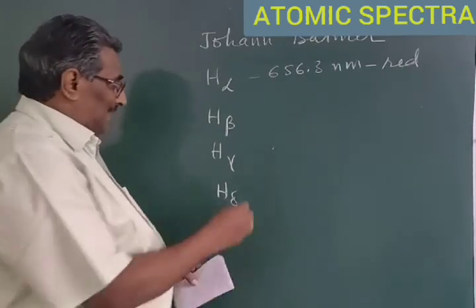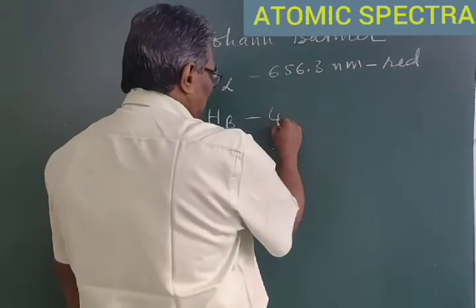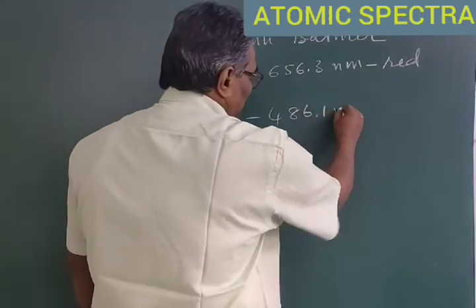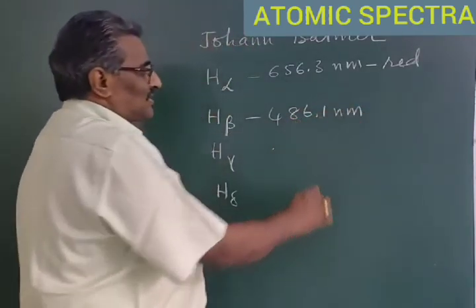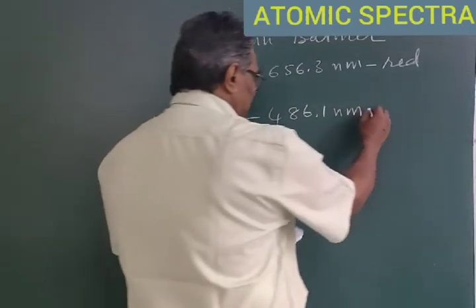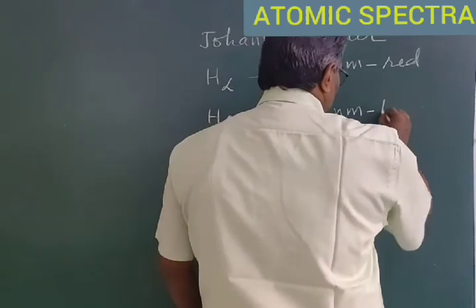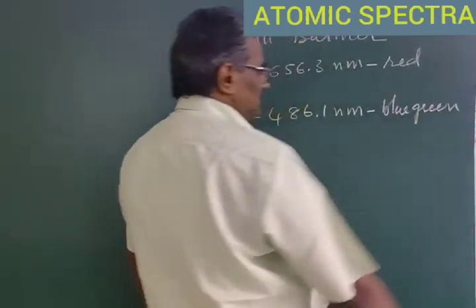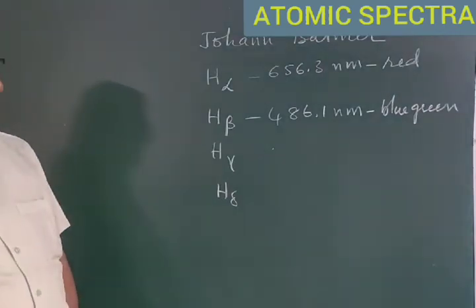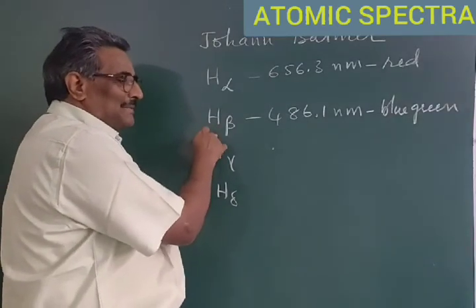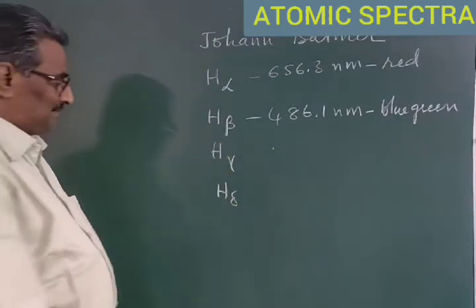H beta, another line, is observed at a wavelength of 486.1 nanometers, that is 4861 angstrom units. It is observed in blue-green color light. That line is named as H beta.